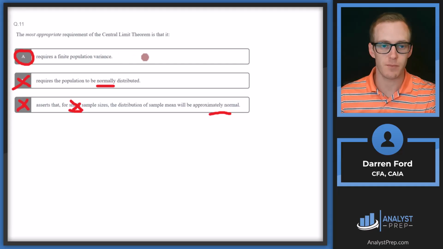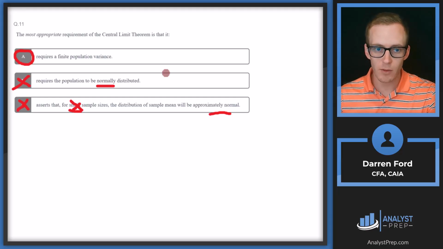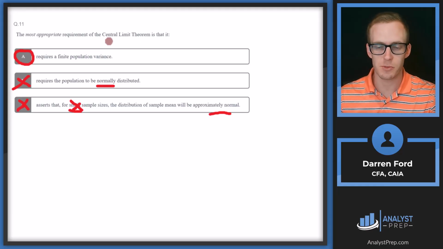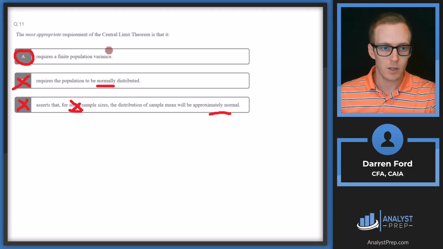Requires a finite population variance, and this is going to be required so that the population is not too skewed one way or the other. If this was infinite, then it would be unlikely that you would end up having a normal distribution from your sample. So we'll go with answer A.